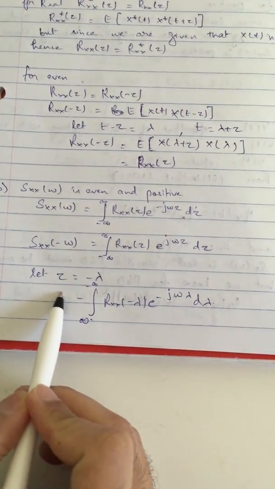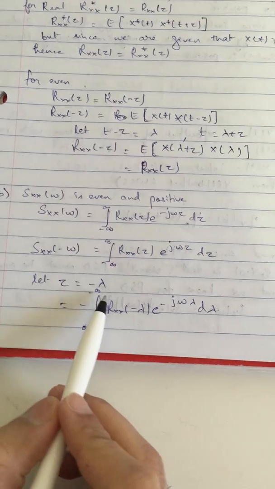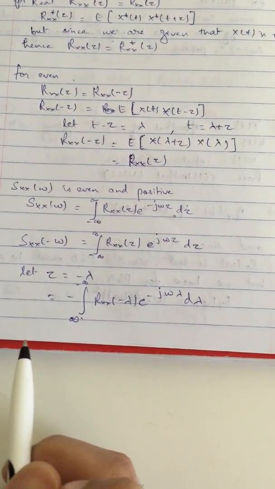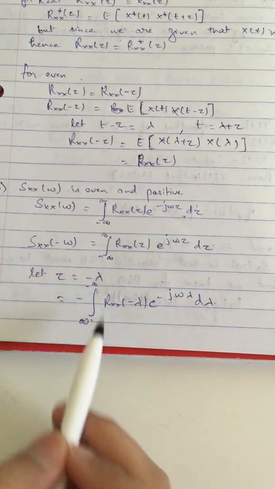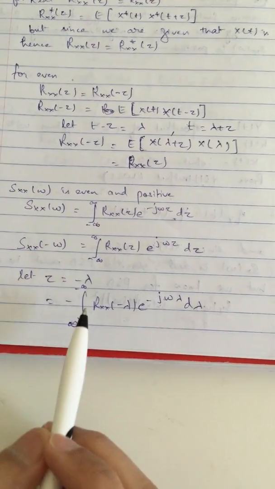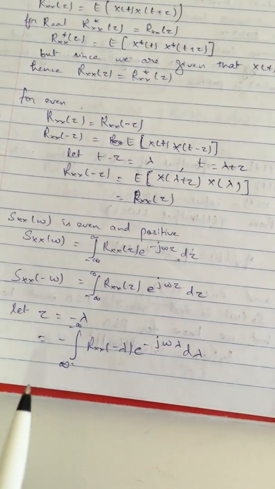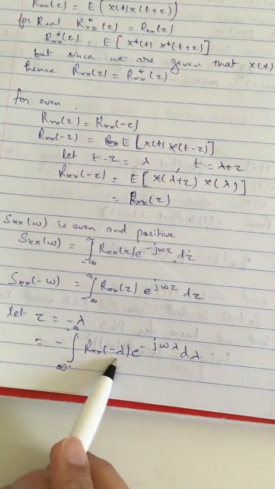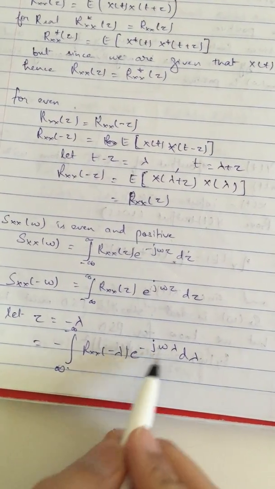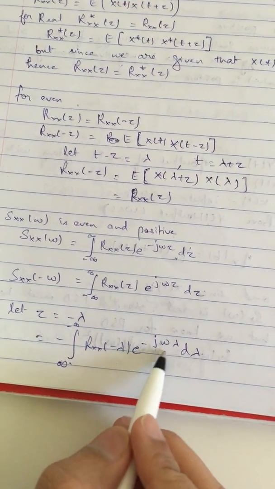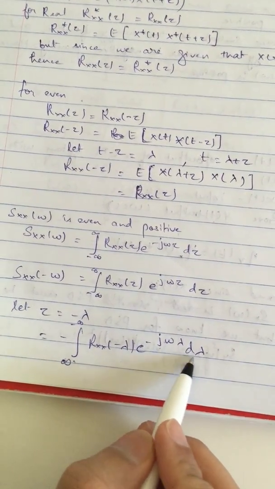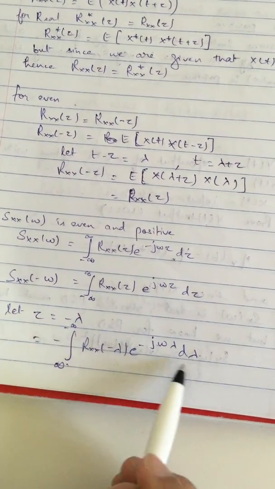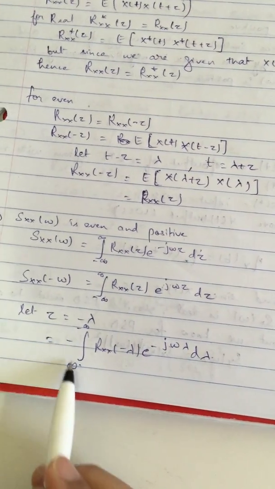Now let's put tau equal to minus lambda. So the limits change: instead of minus infinity to plus infinity, it becomes infinity to minus infinity. This term becomes Rxx(minus lambda) e raised to the power minus j omega lambda, and d tau becomes minus d lambda, so there is a minus here.